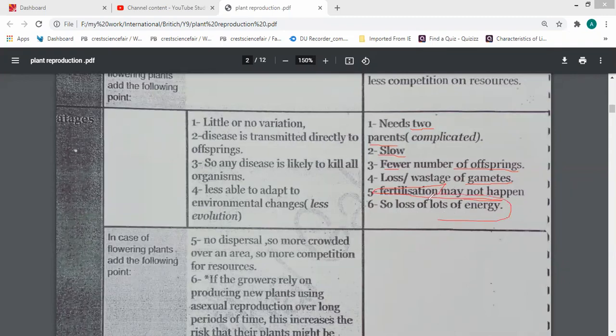But in asexual reproduction, there is no diversity, just one parent, and maybe a disease is transmitted directly to the offspring because there is no evolution. Many diseases are transmitted from one generation to another and may kill all these organisms. These organisms are less able to adapt to changes in the external environment. So there is no adaptation and little or no evolution.